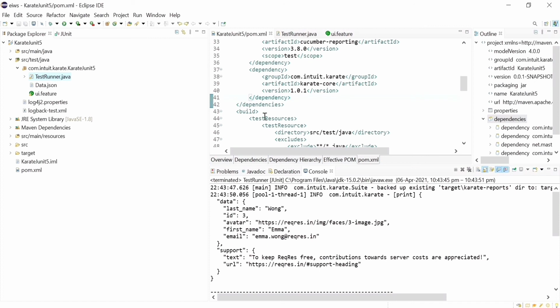And it works with all the JDK versions, JDK 8 and above, JDK 15 and JDK 16 also. Okay.